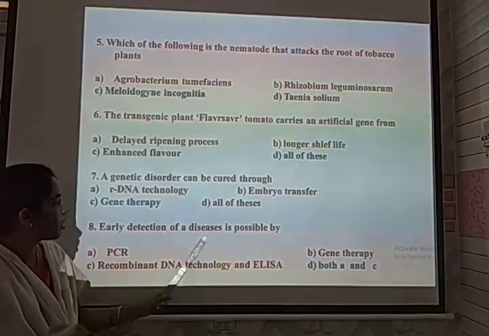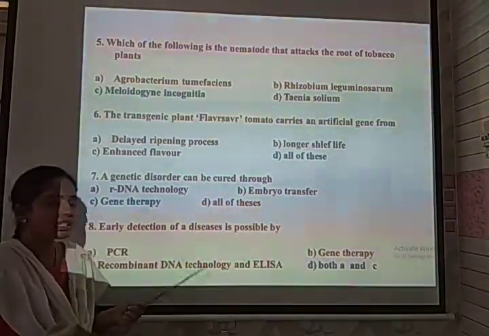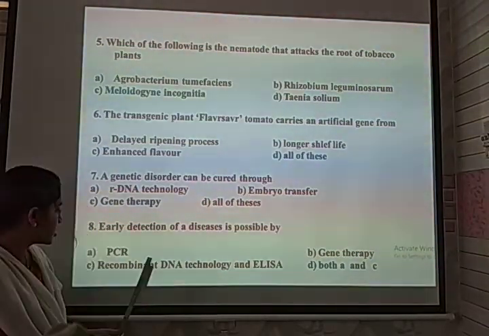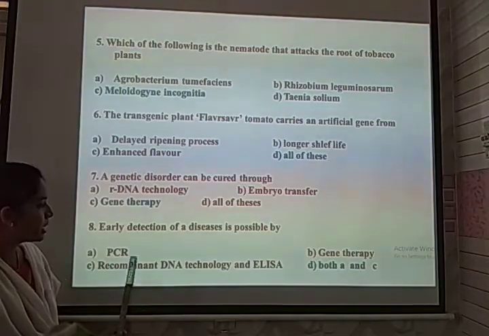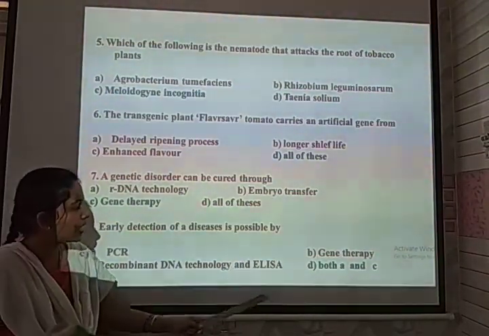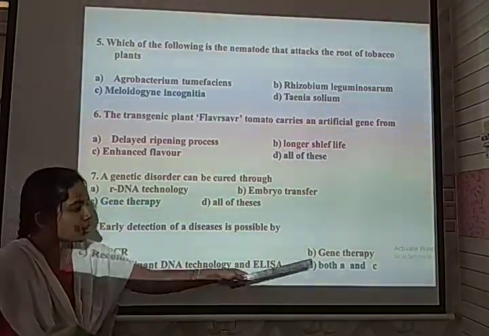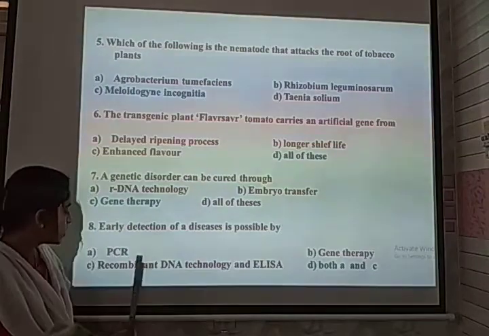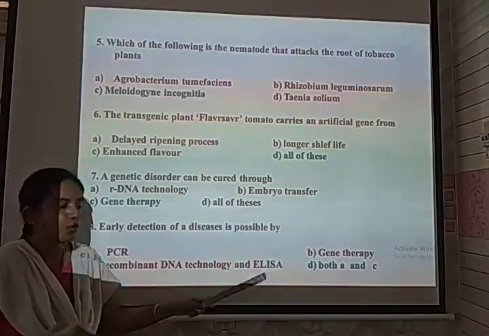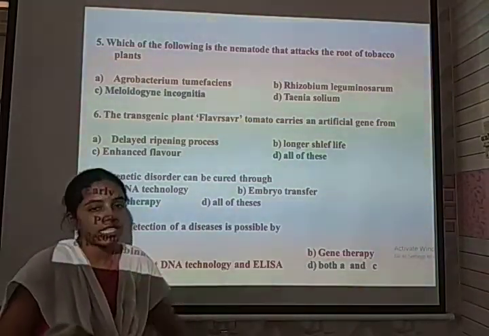Early detection of disease is possible by which technique? When the disease is detected early, the treatment can also be given fast. The techniques given are PCR, gene therapy, recombinant DNA technology, and ELISA. Here, it is the early diagnostic process. Gene therapy is a treatment, but the diagnostic processes consist of PCR, recombinant DNA technology, and ELISA. For this, the correct option is both A and C.